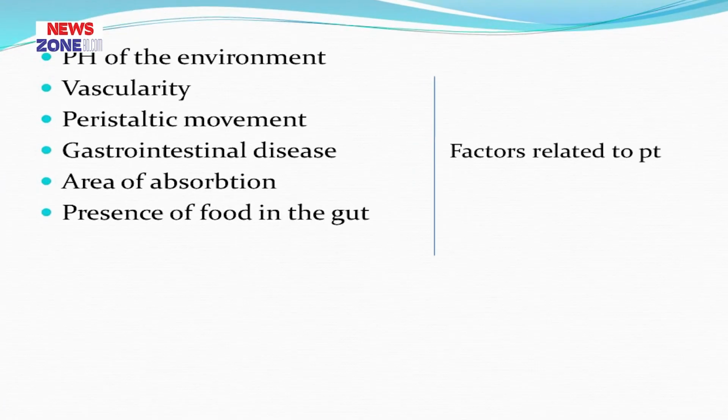Presence of food in the gut. For some types of drugs, absorption is hampered by the presence of food, like griseofulvin or riboflavin, propranolol. This type of drug can be taken during meal because food does not hamper; it enhances the absorption of this type of drug.